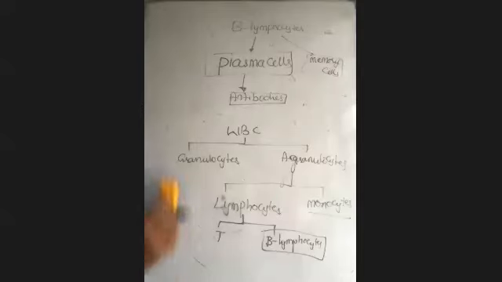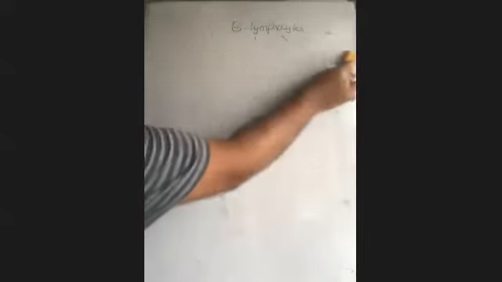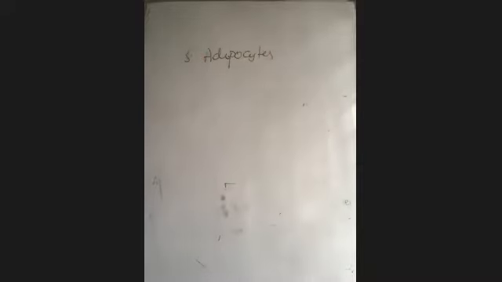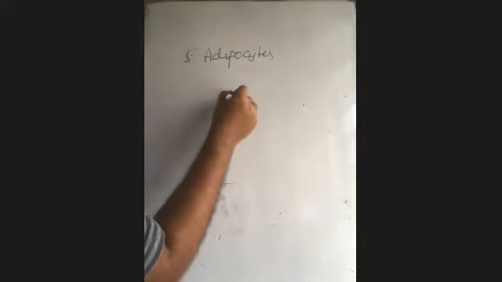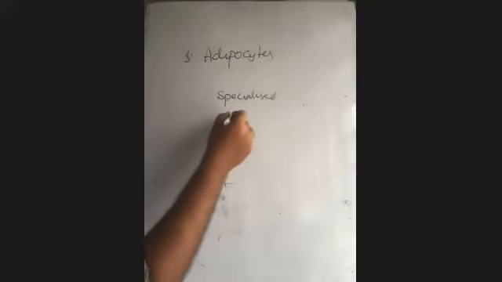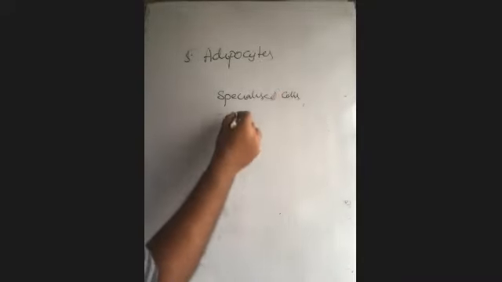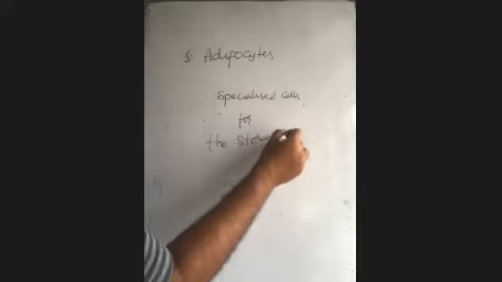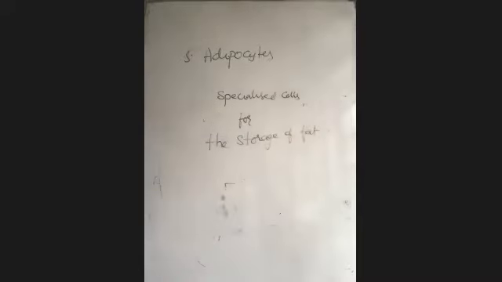And next, the last cell in the series, that is the adipocyte. In the cells of areolar connective tissue, the last cell is the adipocyte. Adipocytes are the specialized cells for the storage of fat. I'll go into the details in adipose tissue, but for now just remember: specialized cells for the storage of fat. That's enough here.